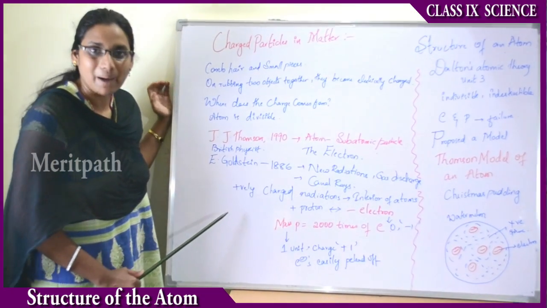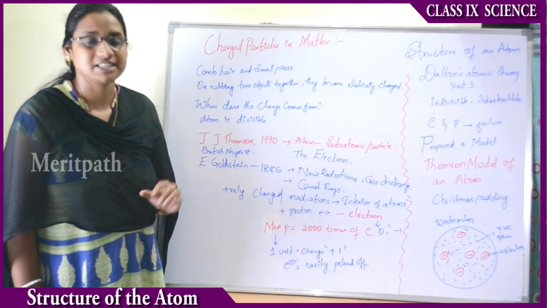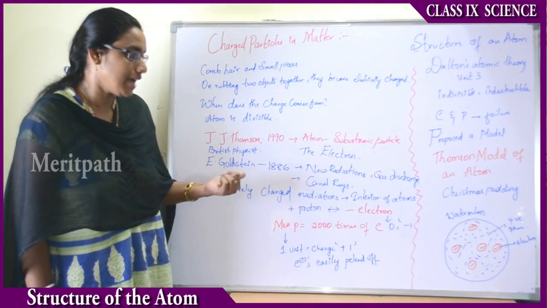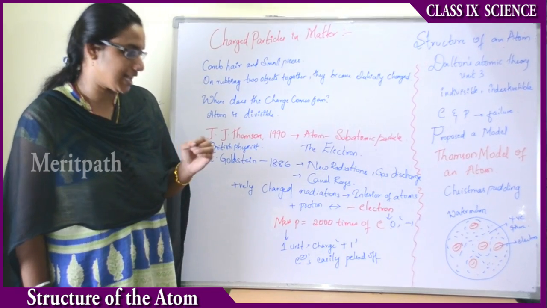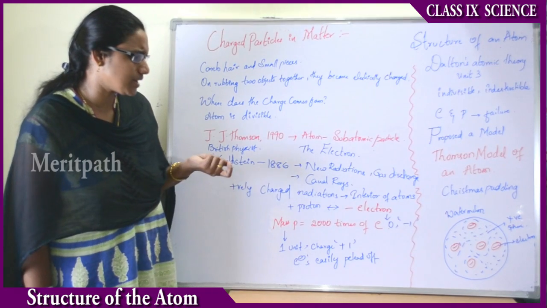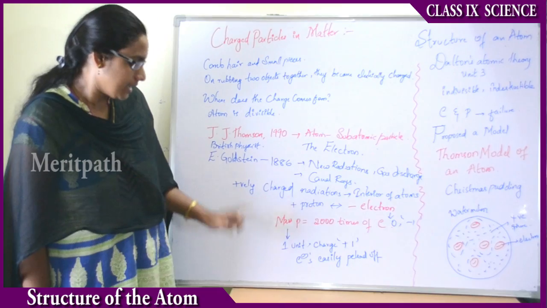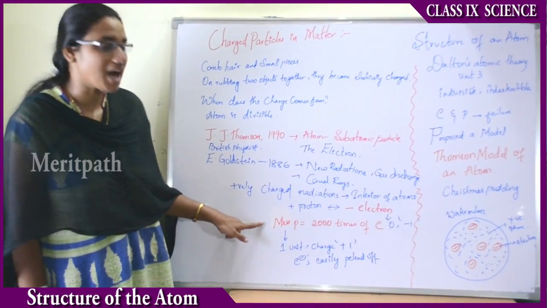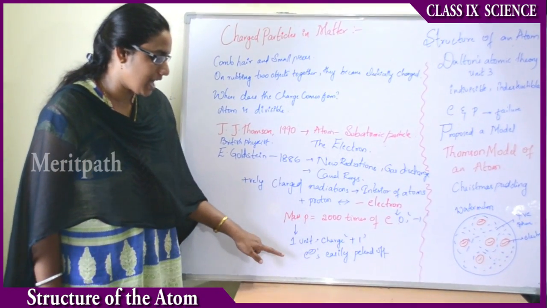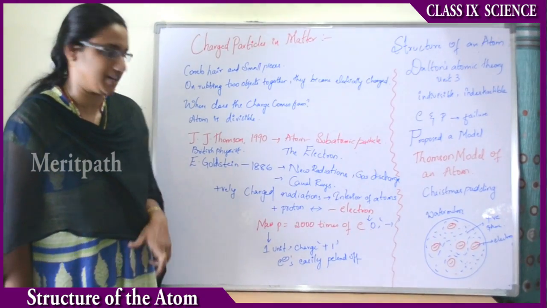Now let us see the mass of the proton and electron. The mass of a proton is about 2000 times greater than the mass of an electron. Therefore the mass of the electron is negligible. It is not considered, right? It is not considered because it is so minute. And the unit of charge is defined relative to the proton: the charge is +1 for a proton, and the electron is negatively charged, taking the value of -1, right?